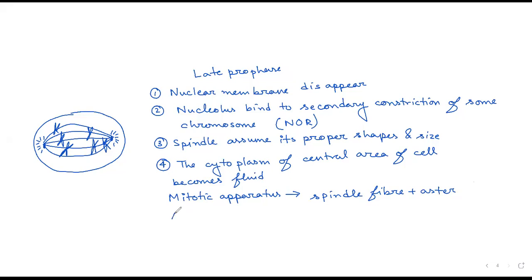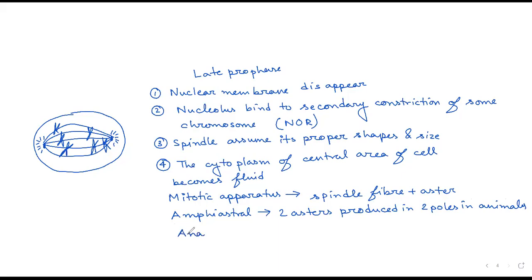In case of animal cell, we call it amphiastral. Why amphiastral? Because two asters are produced in two poles in animals. और दूसरा होता है anastral.